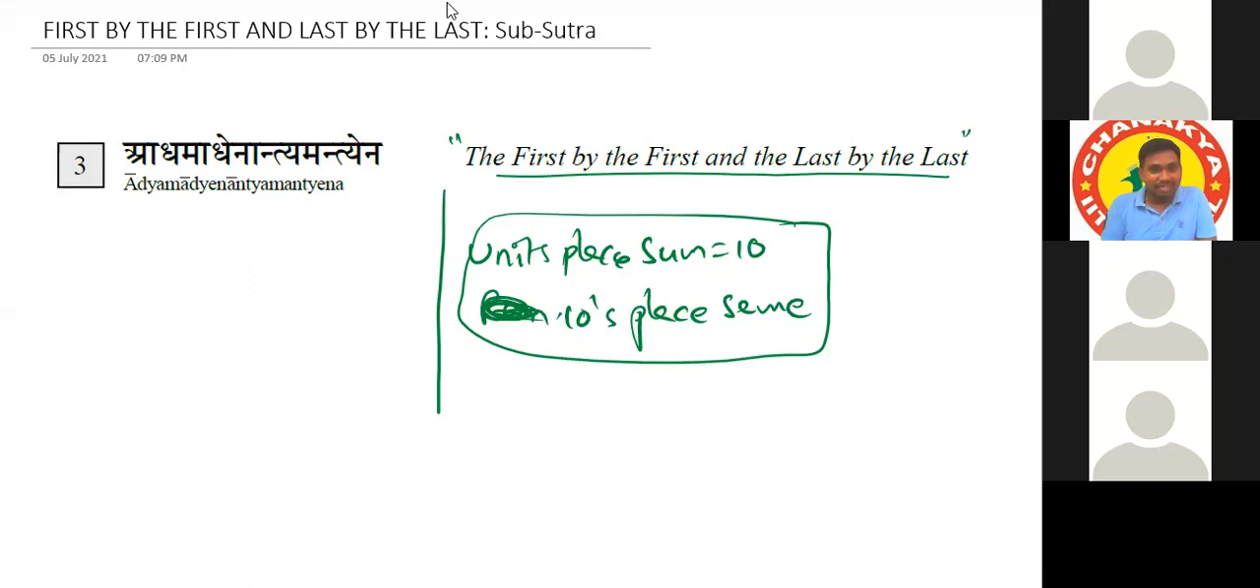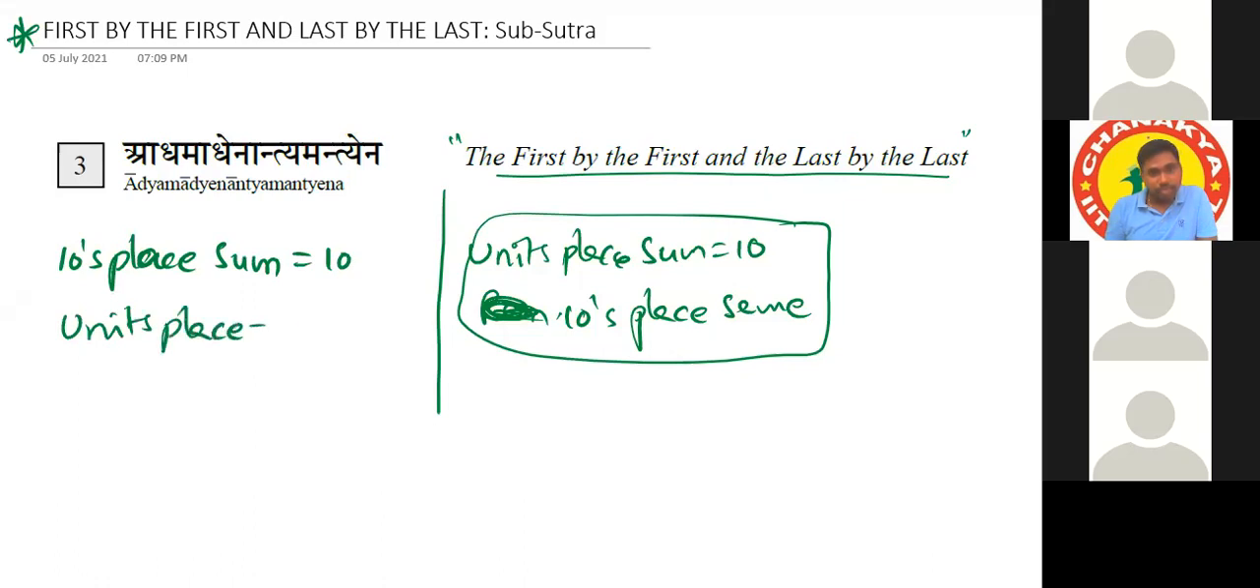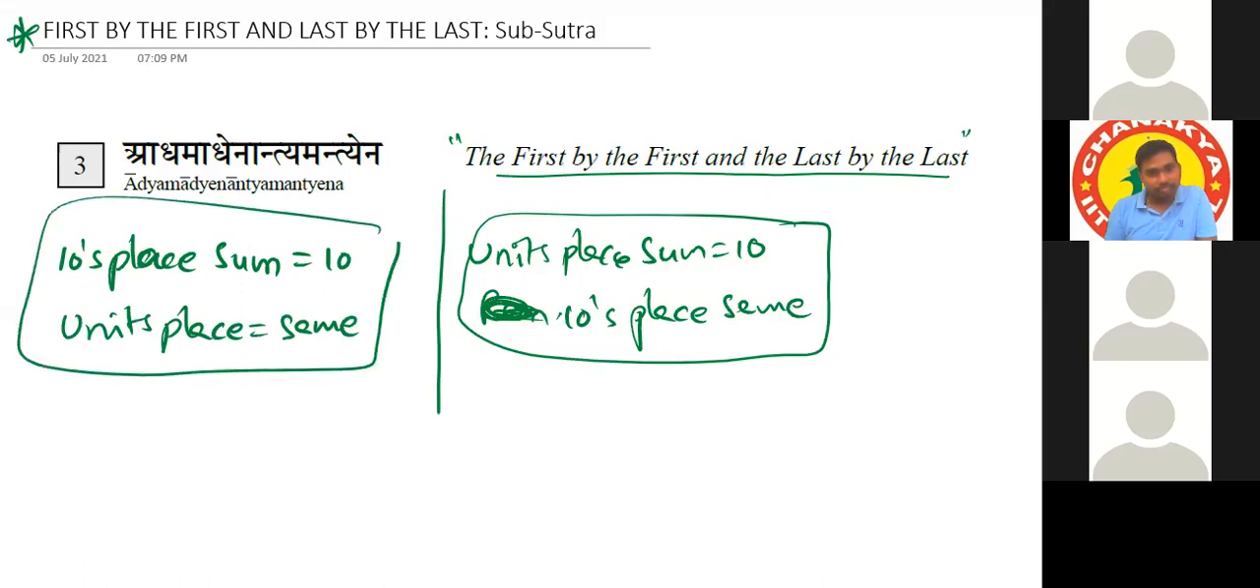Now see, for this shortcut, the conditions are the reverse of those two conditions. What is the reverse? Tens place sum is 10, and units place is the same. Units place same. Reverse or not?